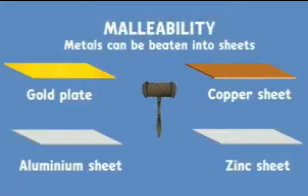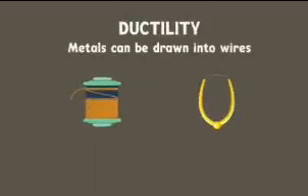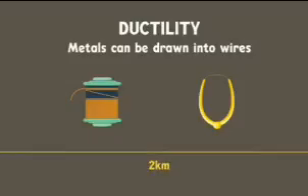Do you know another important property of metals? Have you ever seen copper wires or thin gold wires used to make jewelry? Metals, by nature, can also be drawn into wires. Do you have any clue as to what this property is called? It's called ductility of metals. The ability of metals to be drawn into wires is called ductility. There is an amazing fact I want you to know. A single gram of gold can be drawn into a 2-kilometer long wire.